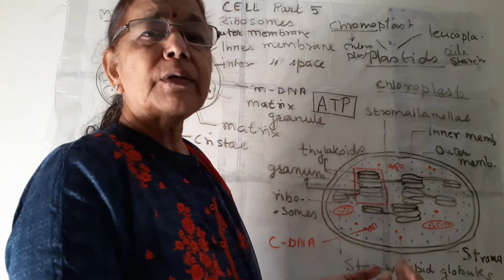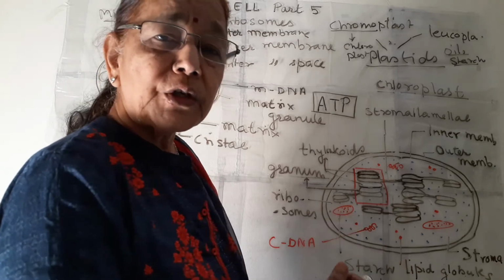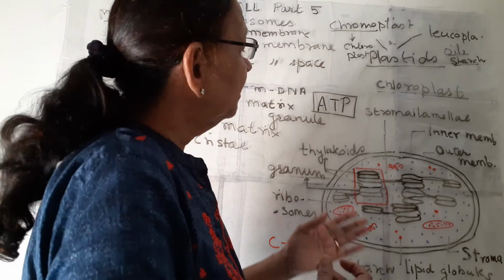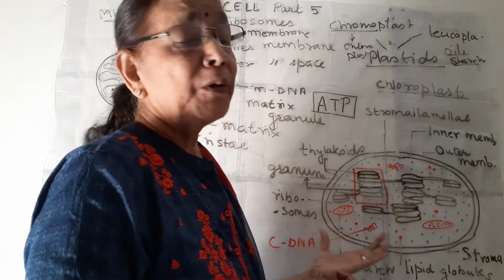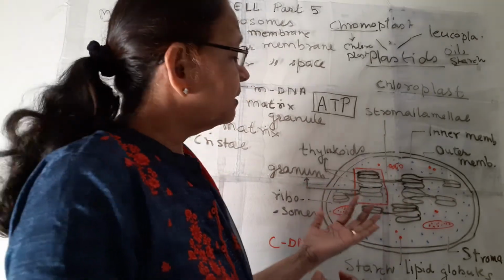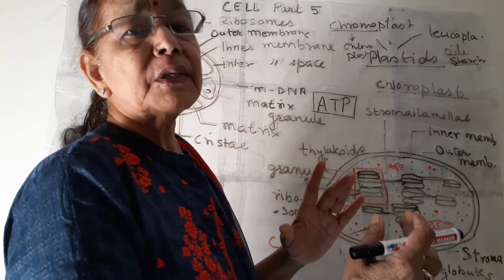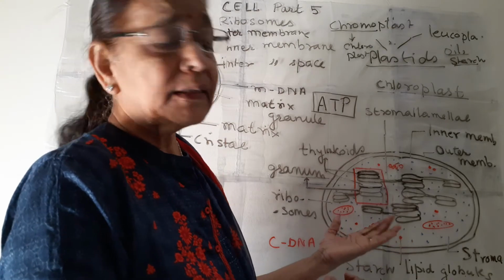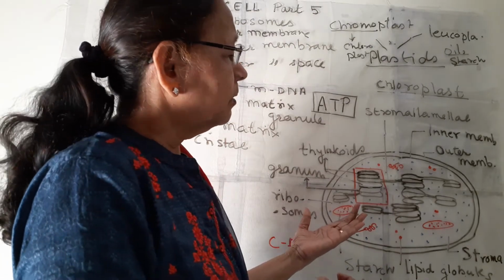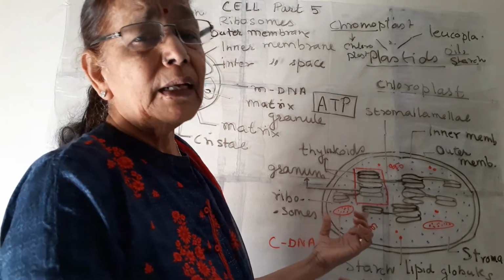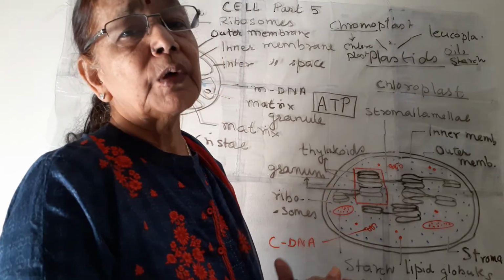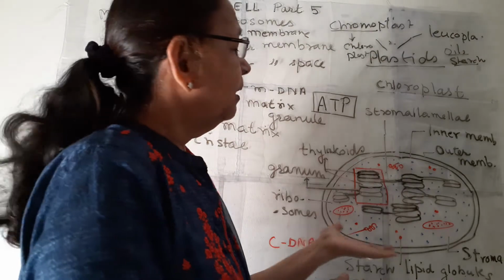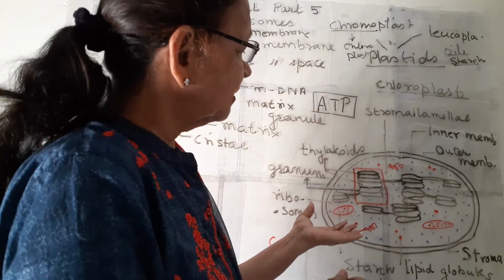Carbon dioxide from the atmosphere, water from the soil and sunlight, all these three are necessary for forming the food. First, this water gives oxygen, and then reduction of carbon dioxide takes place by this oxygen and chemical energy which is formed by photolysis of water. So this is photosynthesis. We will learn about photosynthesis in the next class.